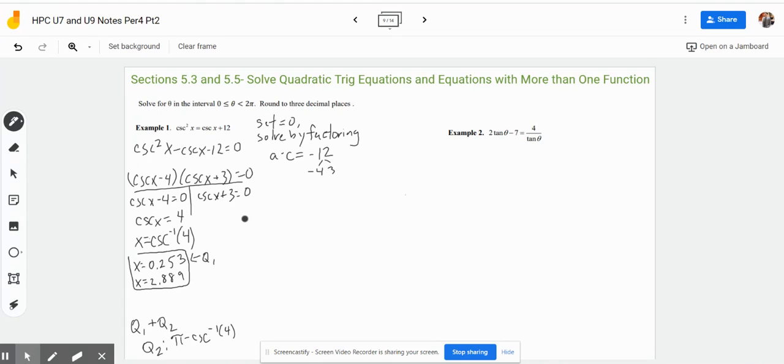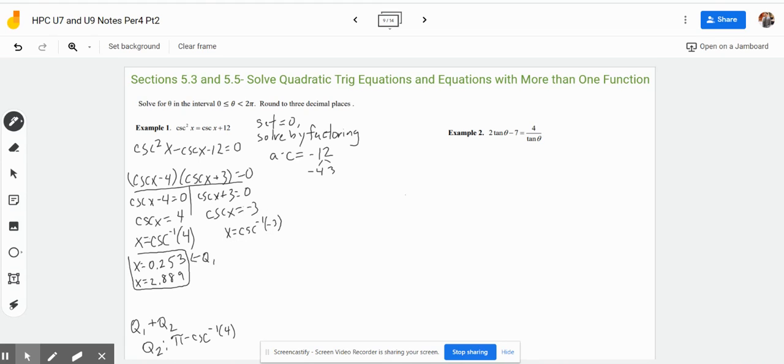And then we're going to do the same thing for this here. So we'll have cosecant x equals negative 3. So you have x equals cosecant inverse of negative 3.